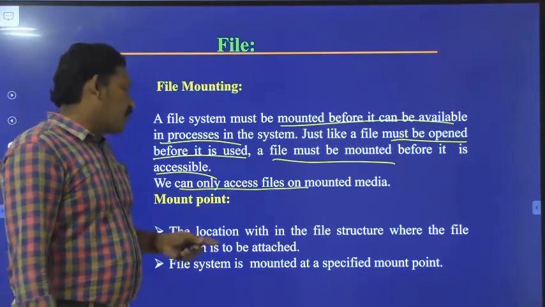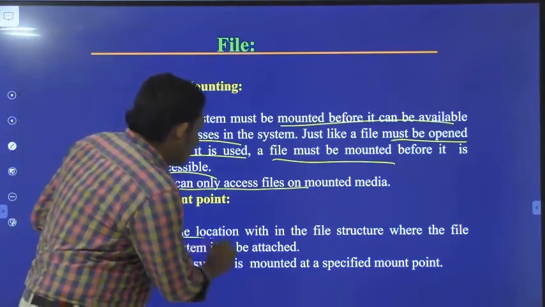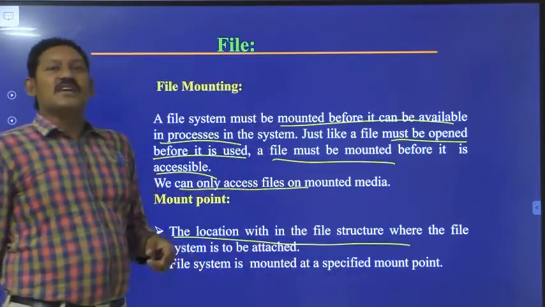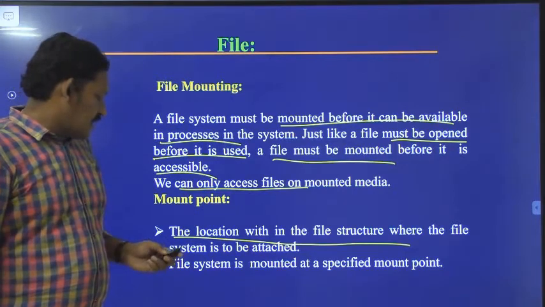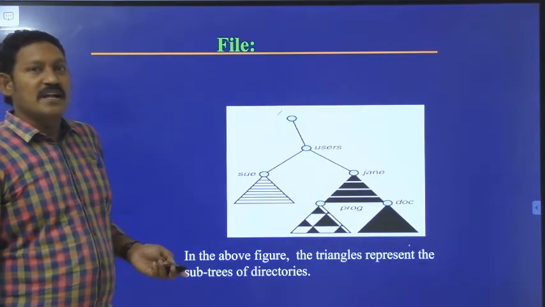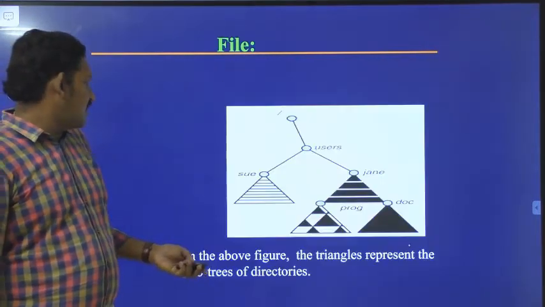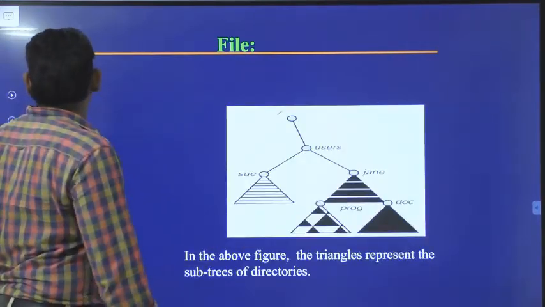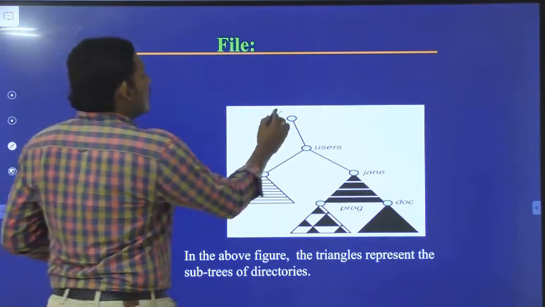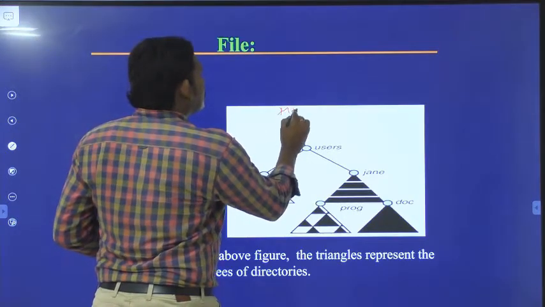Coming to the mount point, the author is telling that it is the location within the file structure where the file system is to be attached. See here, the file system is mounted at a specified mount point.